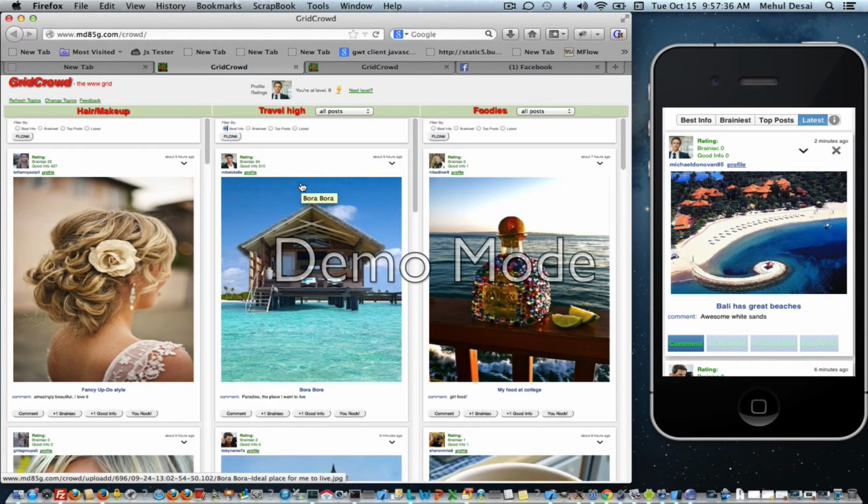That's it for GridCrowd. It is also available on Android at the same web location, www.md85g.com/crowd/dev.html, and soon it'll be an Android app. But it is on the iPhone and iPad at App Store. Search for GridCrowd. I hope you can try GridCrowd. It's really good for following your interests, hobbies, and passions, and it's quite powerful, I think.